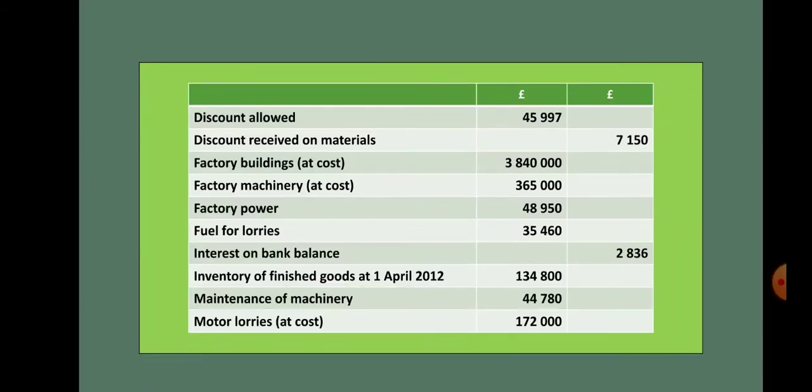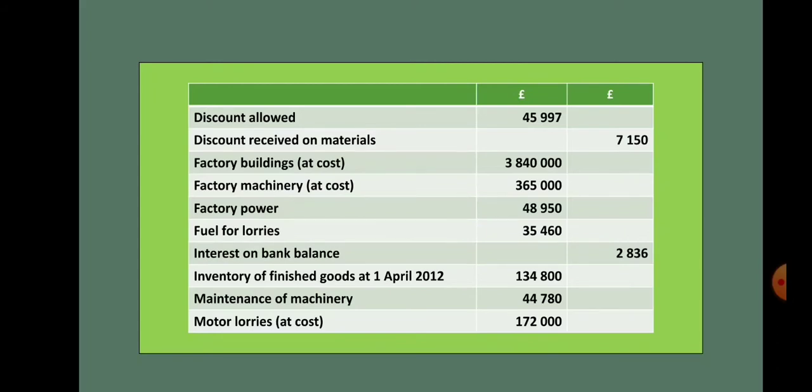Factory buildings at cost. Factory buildings are used for manufacturing the goods, but factory buildings as such is a non-current asset. But the depreciation on factory buildings should be shown as cost of revenue. Similarly, factory machinery depreciation also should be shown as cost of revenue because machinery is used for manufacturing the goods. Factory power is also a cost of revenue, and any expenses relating to factory should be taken under cost of revenue.